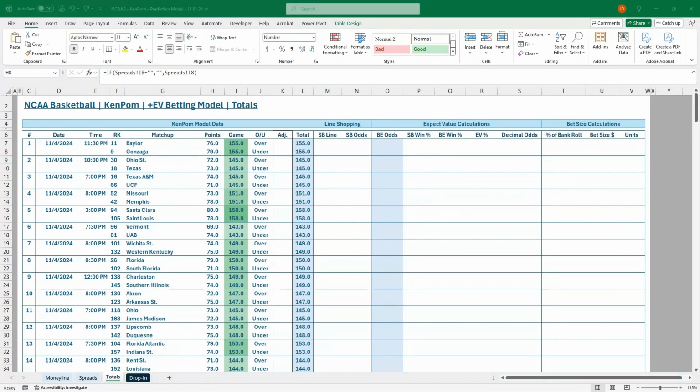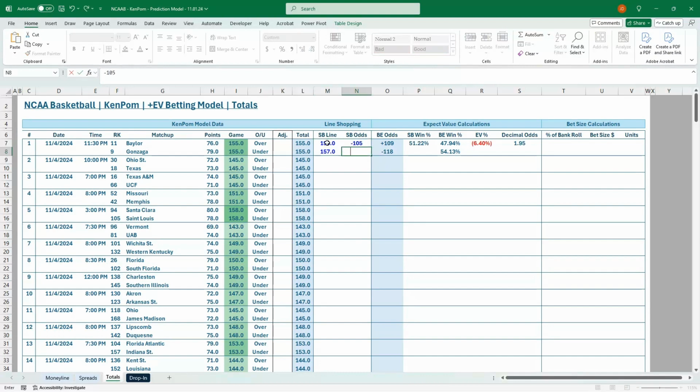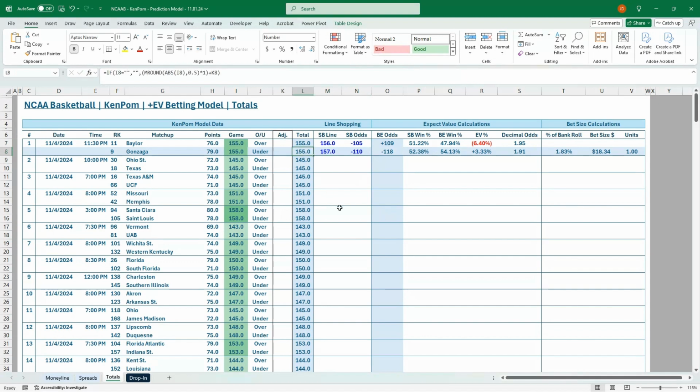We can check out our Baylor Gonzaga game as well. So I've got 157. I've actually got 156, and I've got 157. There's two options here, minus 105 and minus 110. So 155, we've got a 157 line.